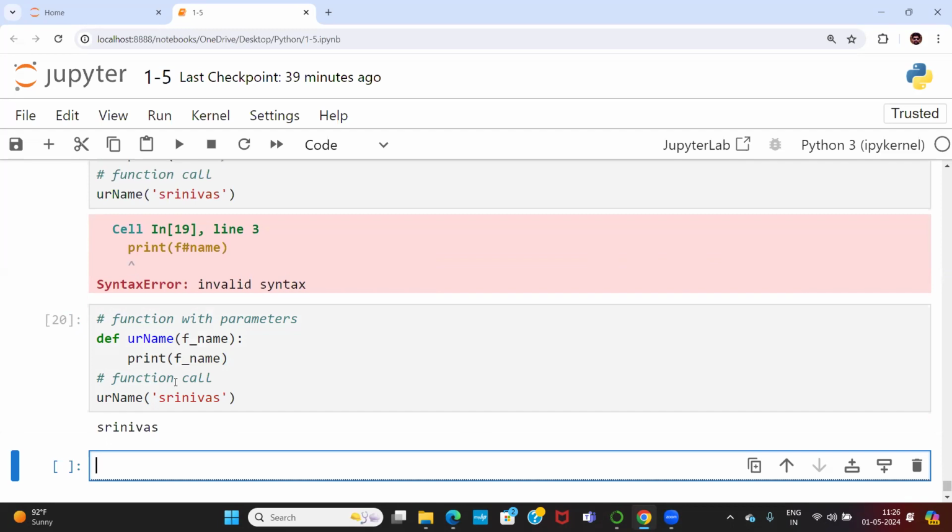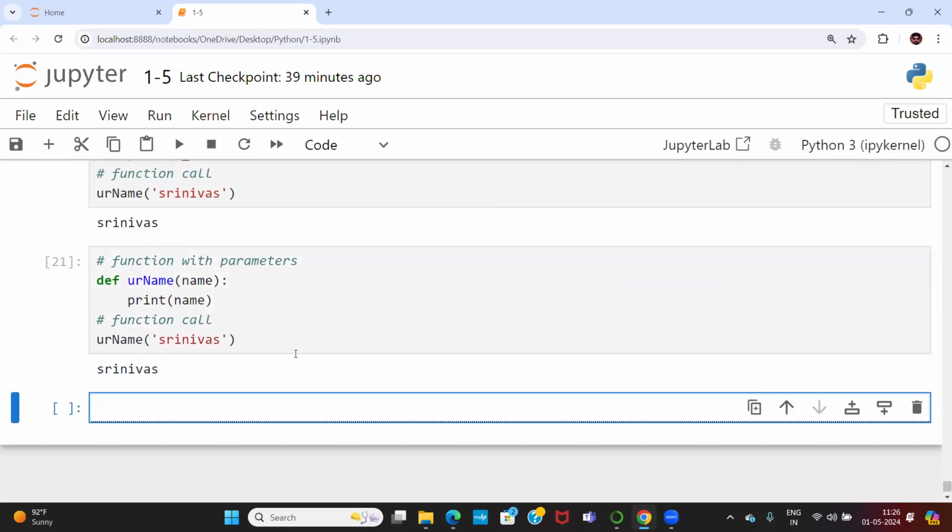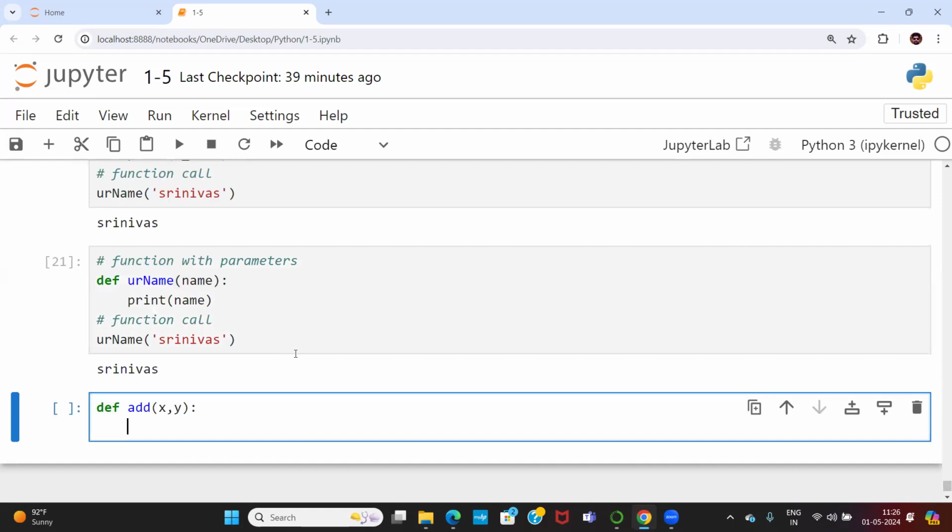Now this is a functional parameter. So we are working with what? Basically, this is our program. This is working fine. Can I go with multiple parameters? For example, I want to define add. Add is a function, so I want to add two parameters, X and Y. Allowed or not allowed? Add is a function name.